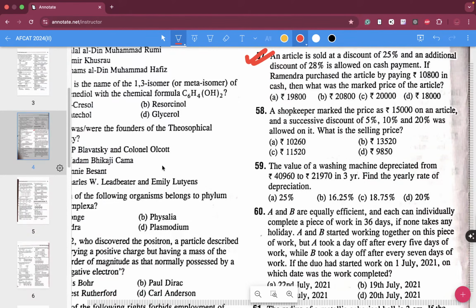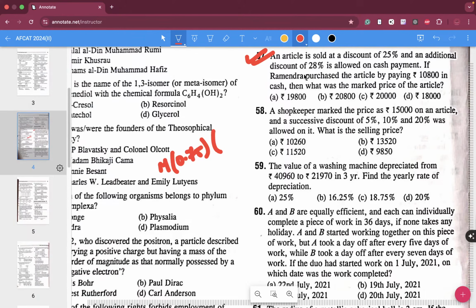The first time you give a 25% discount, which means 0.75 remains. I've taught all of you how to write in this multiplying factor form, isn't it?